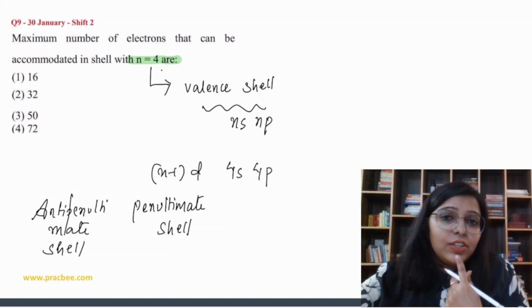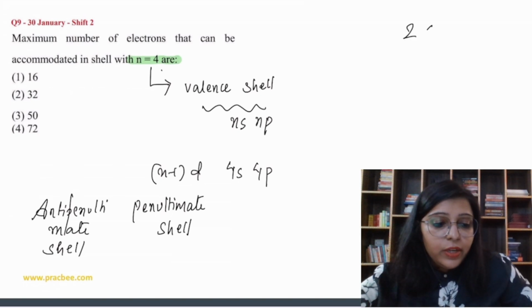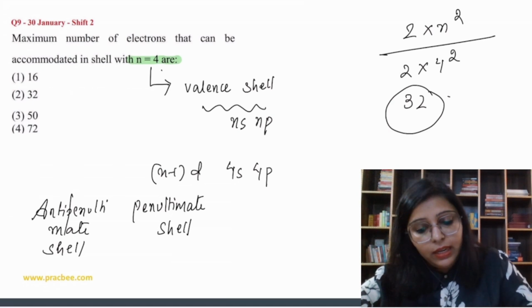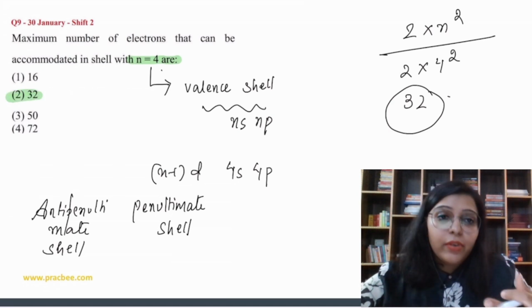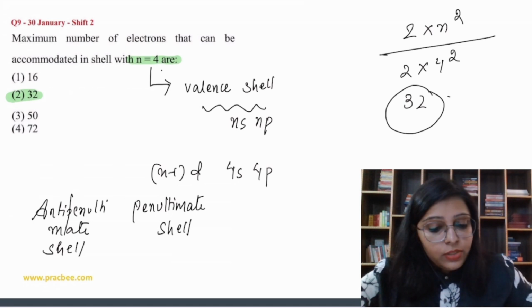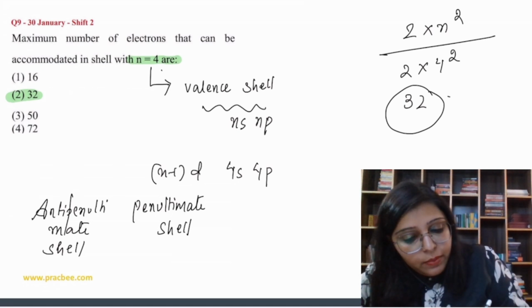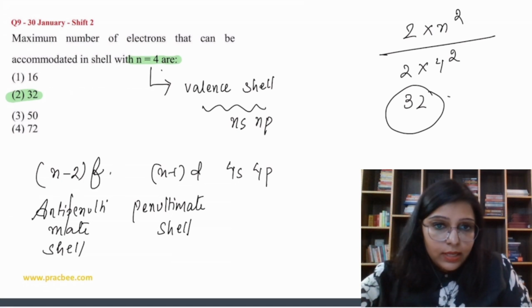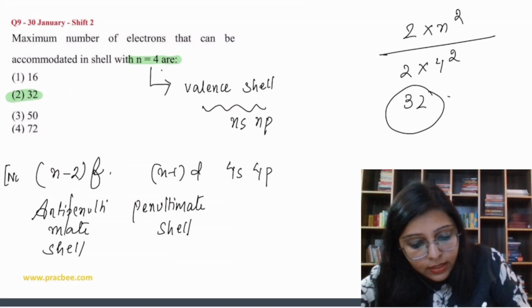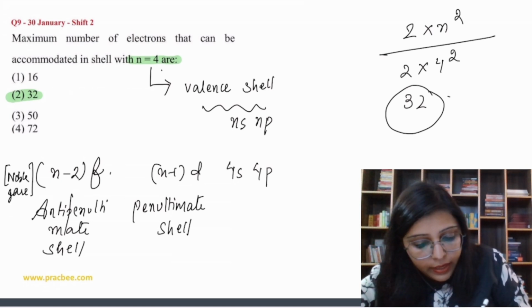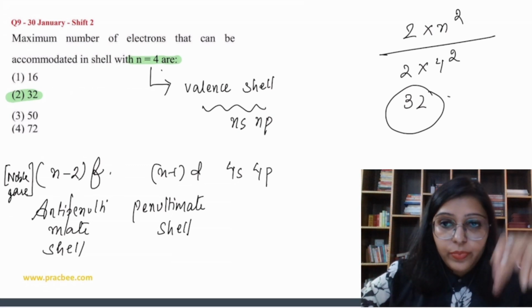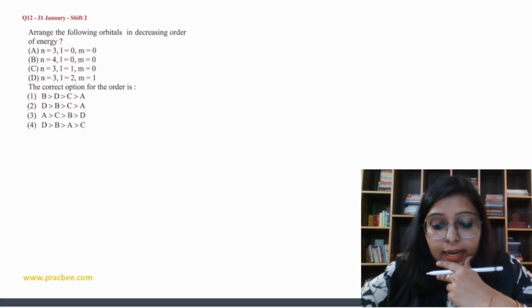Now here there is no need to apply this concept, because the question says the maximum number of electrons that can be accommodated in a shell with n equal to 4. So we know that it will be 2 n square. n is the number of the orbit, so 2 into 4 square, that is equal to 32 electrons. So directly we can do this, but try to understand this concept also: 4s 4p, a penultimate shell, and then we have the anti-penultimate shell, that is n minus 2 f. In that way we can also write down the condensed electronic configuration. Here we write the noble gas, and then we can write this in order to find out the outermost shell configuration.